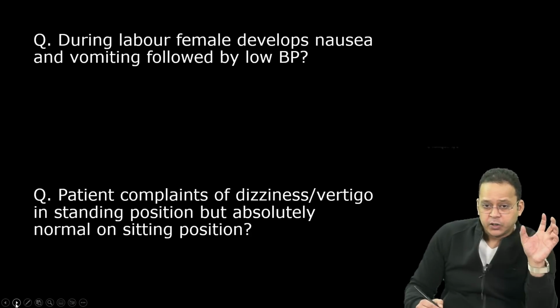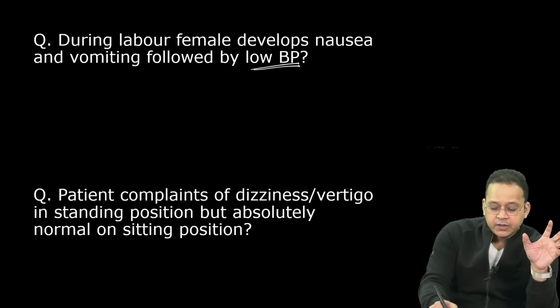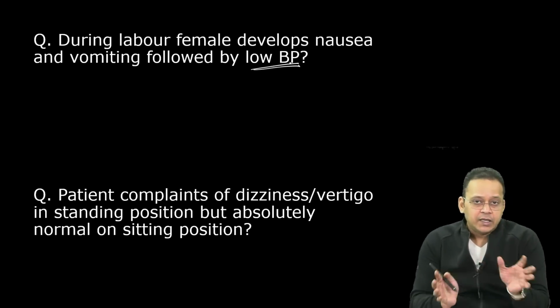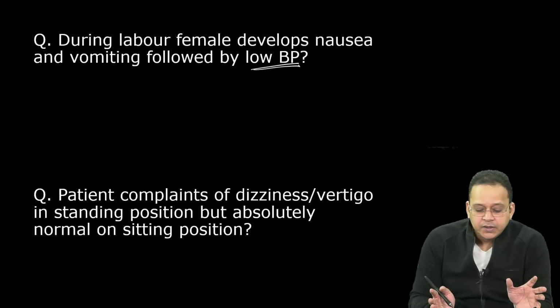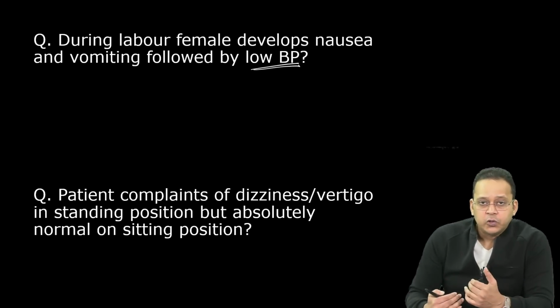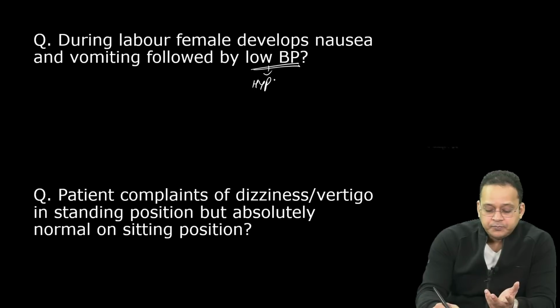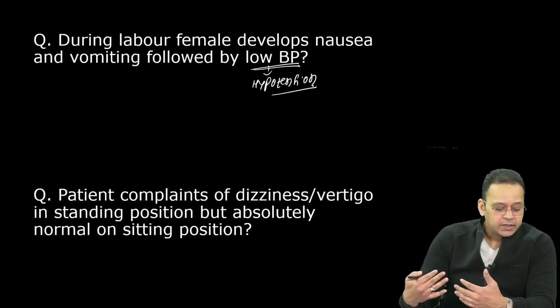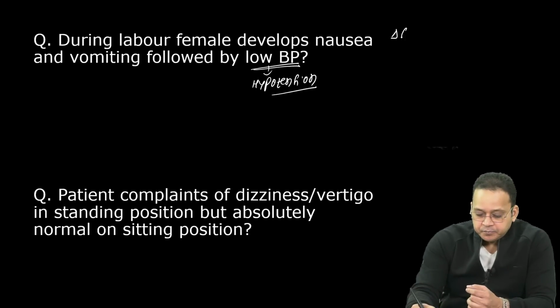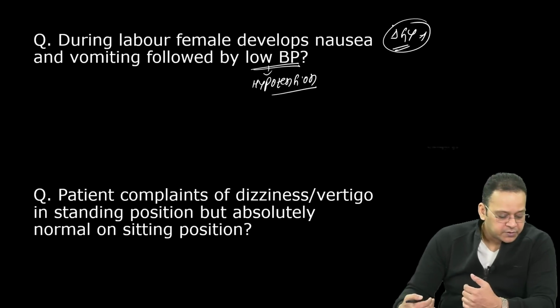During labor, a female develops nausea and vomiting followed by low blood pressure. So a female in labor develops nausea and vomiting followed by low blood pressure, in other words hypotension. This is a clinical case. What is the diagnosis here? We'll talk about another drug of choice here.